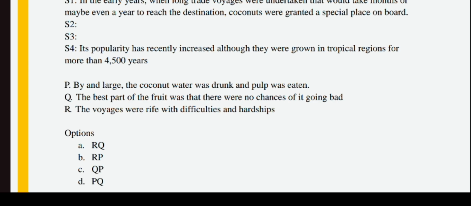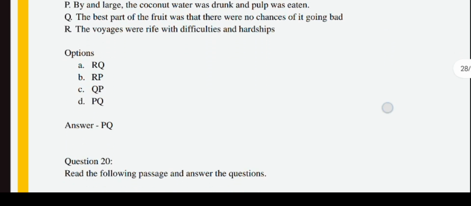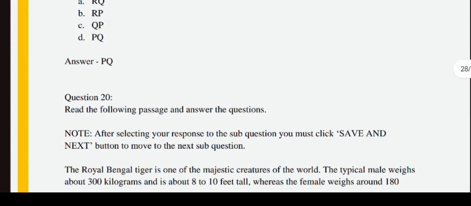In these kinds of questions you have to follow some rules, like find the first sentence. It identifies coconuts on voyages, so you should keep only two words in your mind, voyages and coconuts, and look for a supporting sentence which directly explains why coconuts are useful. Next, look for a third sentence which extends the idea logically. So these are the things you have to do. So the correct options are P and Q.